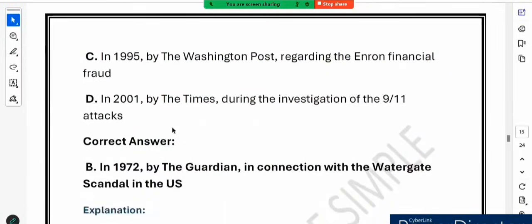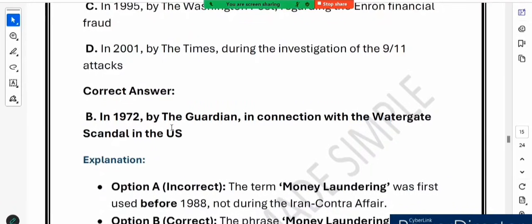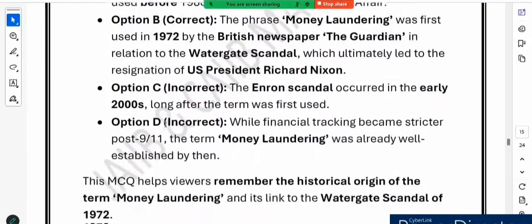Option C says in 1995 by the Washington Post regarding the Enron financial fraud. No, this is also incorrect, because the Enron financial fraud happened much later. Option D says in 2001 by Time during the investigation of the 9/11 attack. No, this is also wrong. So hopefully you have understood that it was first used in 1972 by the Guardian in connection with the Watergate scandal in the US.